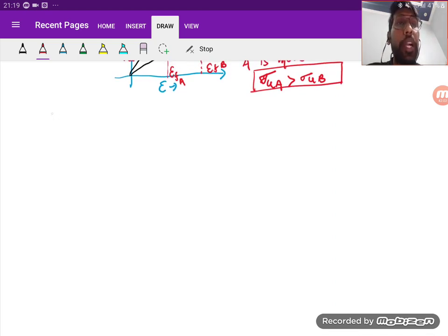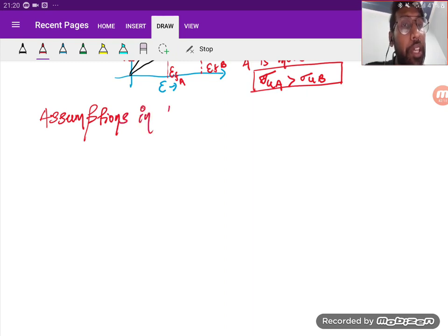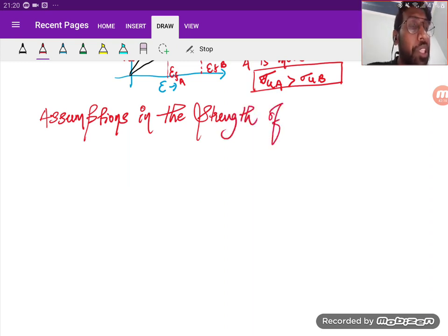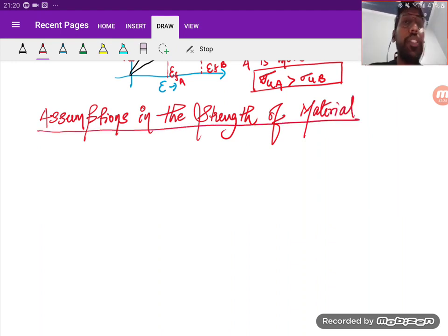Let us look at the next part, that is assumptions in the strength of material. What are the various assumptions that you can take in the strength of material?